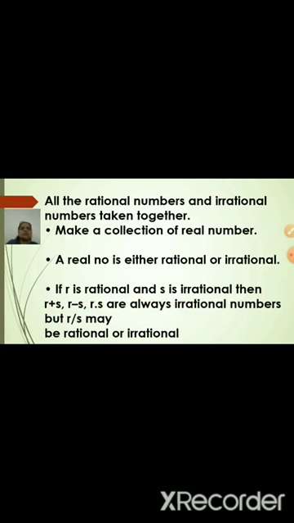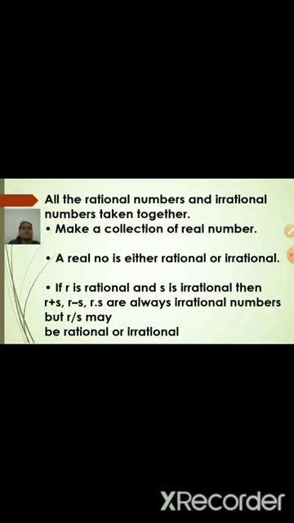Don't think that since one is rational it can be rational. No, it will become irrational. Only R upon S may be rational or irrational. It depends on whether it can be cancelled, and then it may become rational. So this is a very important property of rational and irrational numbers.